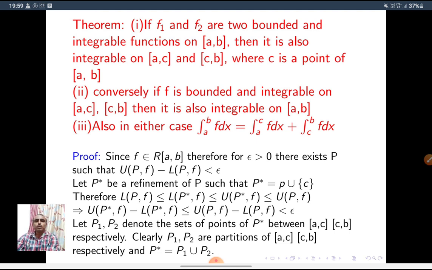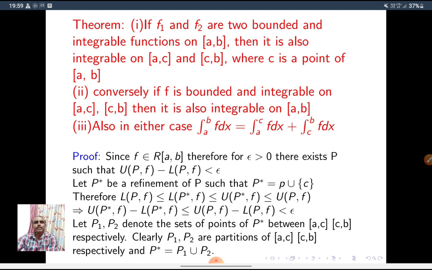Therefore, LPF is less than or equal to LP star F by the refinement conditions. Obviously, LP star F is less than or equal to UP star F, and UP star F is less than or equal to UPF. Therefore, UP star F minus LP star F is less than or equal to UPF minus LPF, which is less than epsilon.